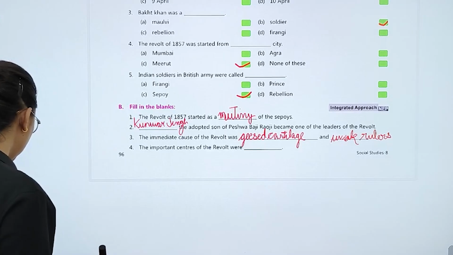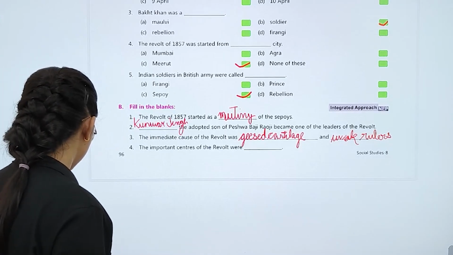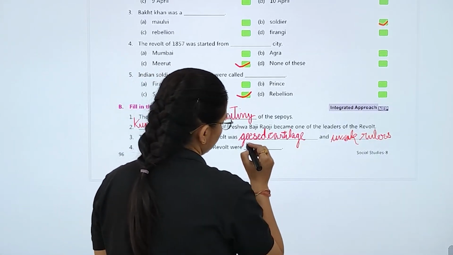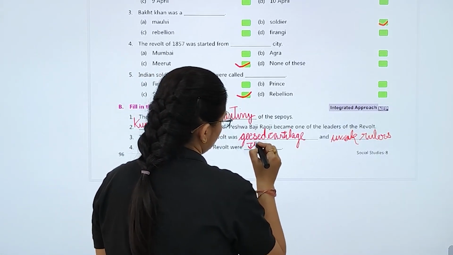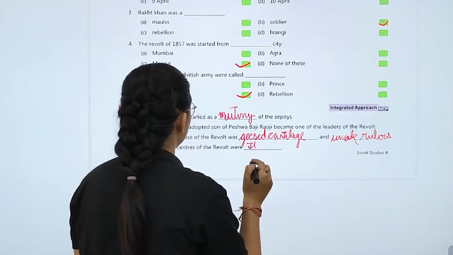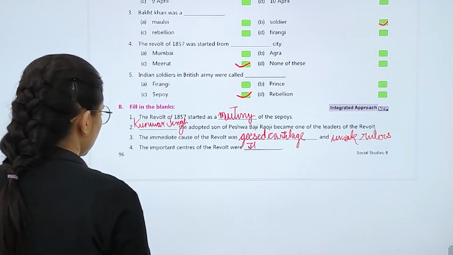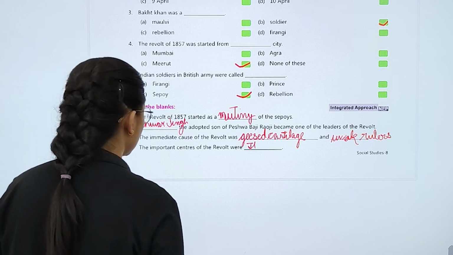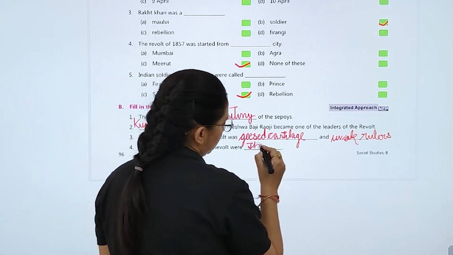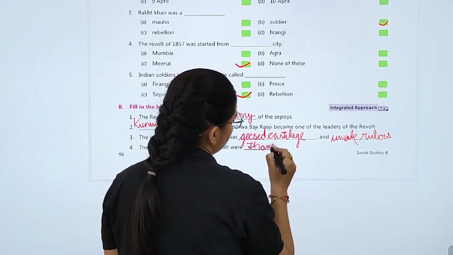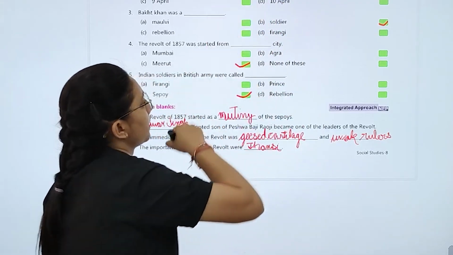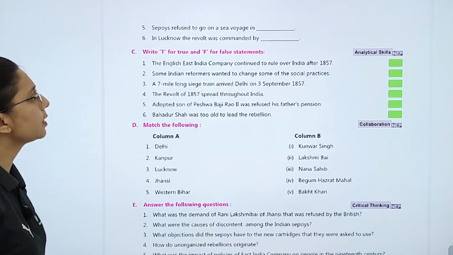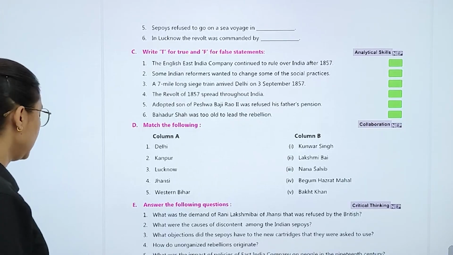The important centers of revolt were. Sepoys refused to go on the sea voyage. कहाँ जाने से मना कर दिया था?